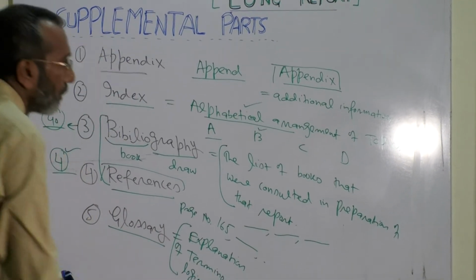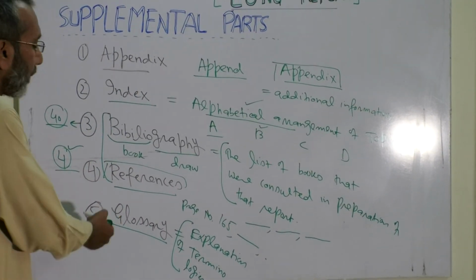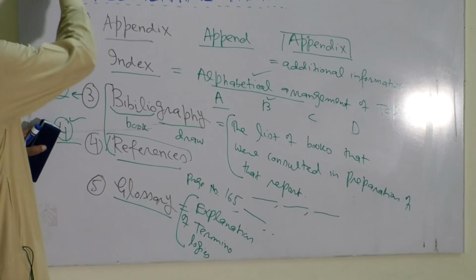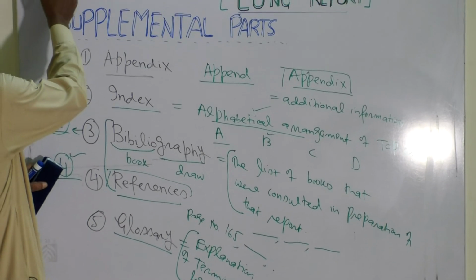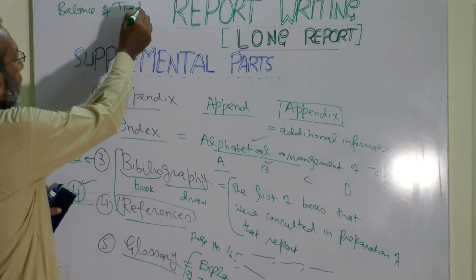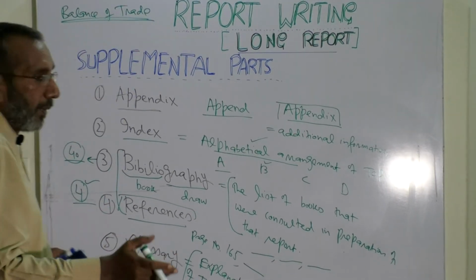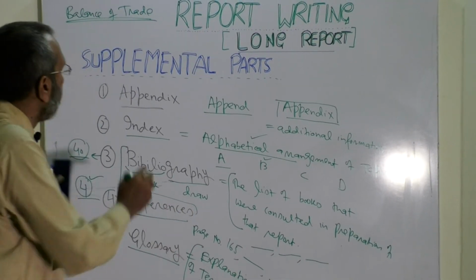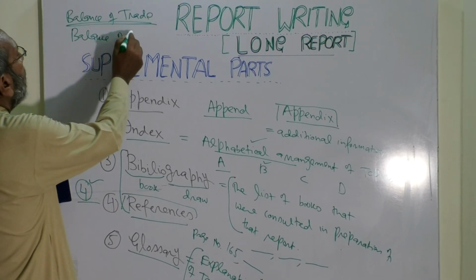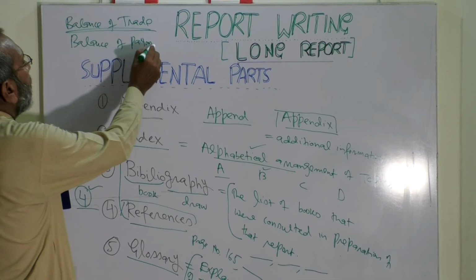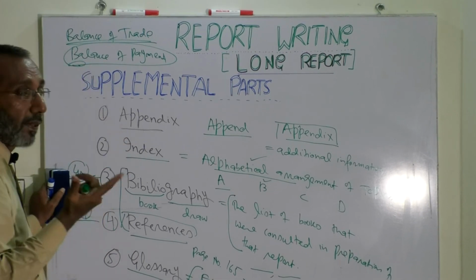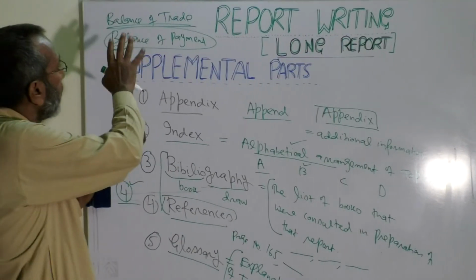This is sometimes very helpful in the sense that if you are not clear about a term, suppose someone says balance of trade, and you don't understand the very expression, what's meant by balance of trade, or balance of payment. If you are familiar with this thing, it's okay. Otherwise you wonder what this terminology actually stands for.